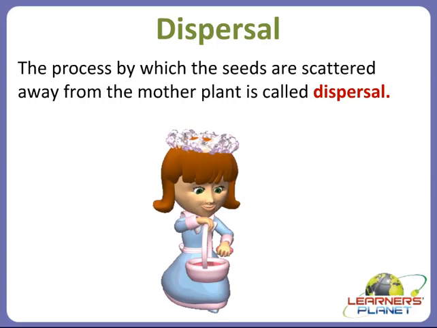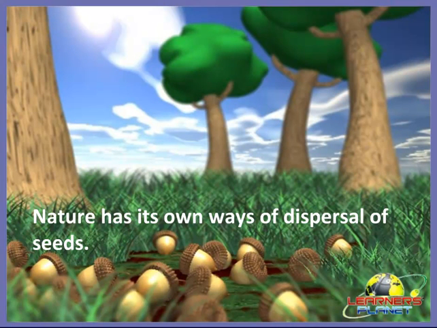And nature has its own ways of dispersal of seeds, as you can see here. So this is a very amazing thing about plants, that they scatter the seeds by themselves.